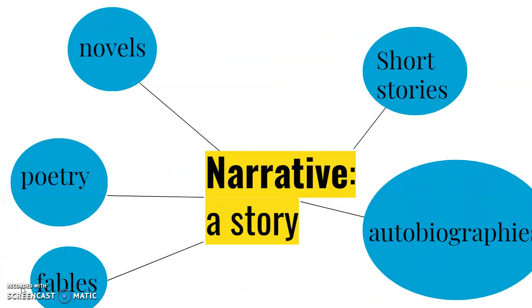Okay, so we're going to be writing narratives in this unit, but we're going to be using timelines to do that. But first, I just really want to briefly touch on what a narrative is. A narrative is a story, and this can either be written or spoken. The different kinds of narratives include fables, poetry, novels, short stories, but the one that we're really going to focus on is autobiographies. An autobiography is a story of you that you tell others. So it's a story about yourself that you share with other people.